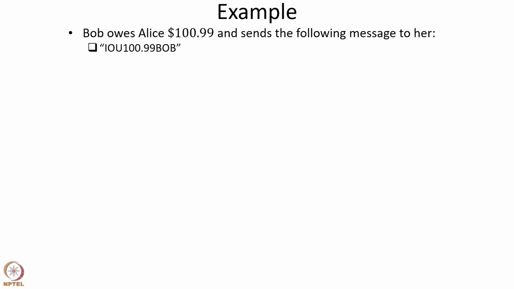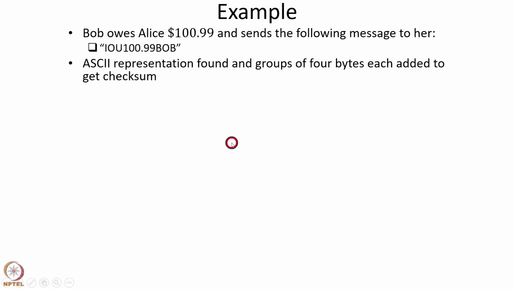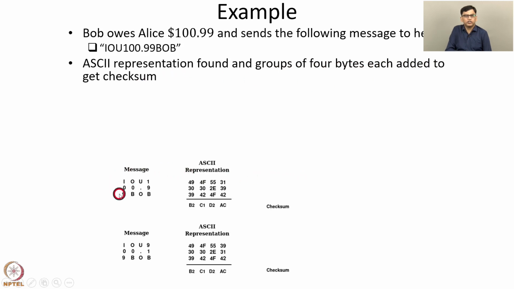This is an example of a candidate cryptographic hash function. Suppose Bob owes Alice $100.99 and sends the following message to her: I owe you 100.99 Bob. This is a message saying that Bob owes Alice this amount. For records, Bob wants to send this message to Alice. Consider the following candidate cryptographic hash function. The ASCII representation of each character in this message is found, and then groups of 4 bytes each are added to get the checksum. This upper row shows the original message.